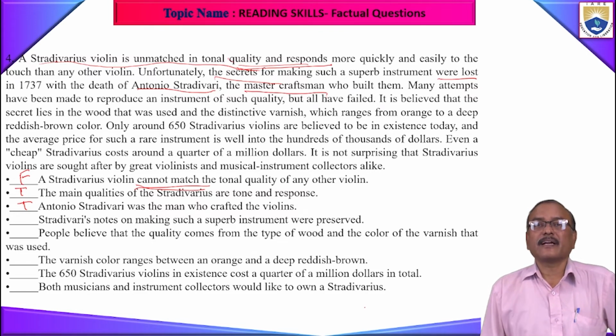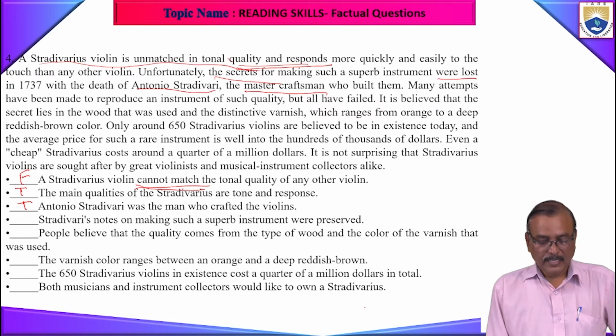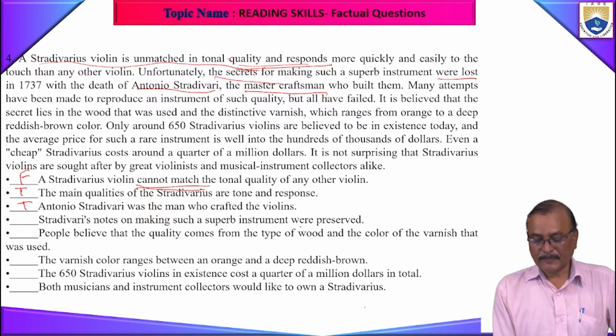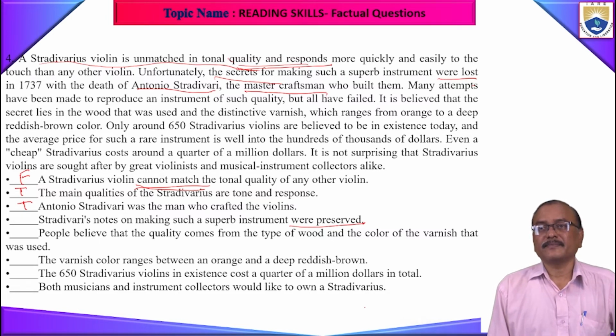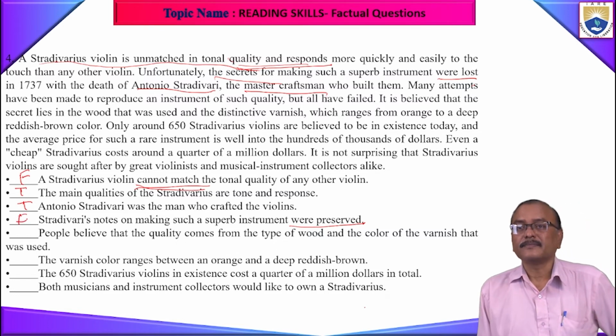Them means Stradivarius violins only. So it is true. Stradivarius notes on making such a super instrument were preserved. Were they preserved? No. The secrets were lost only. The secrets were lost with the death of Antonio Stradivari. Is it clear? They were not preserved. So it is false. Right?